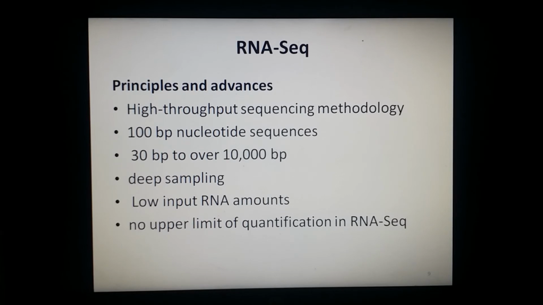Theoretically, there is no upper limit of quantification in RNA sequencing, and the background signal is very low, with 400 base pair reads in non-repetitive regions. So these are the principles and the advances that have been made in RNA sequencing.